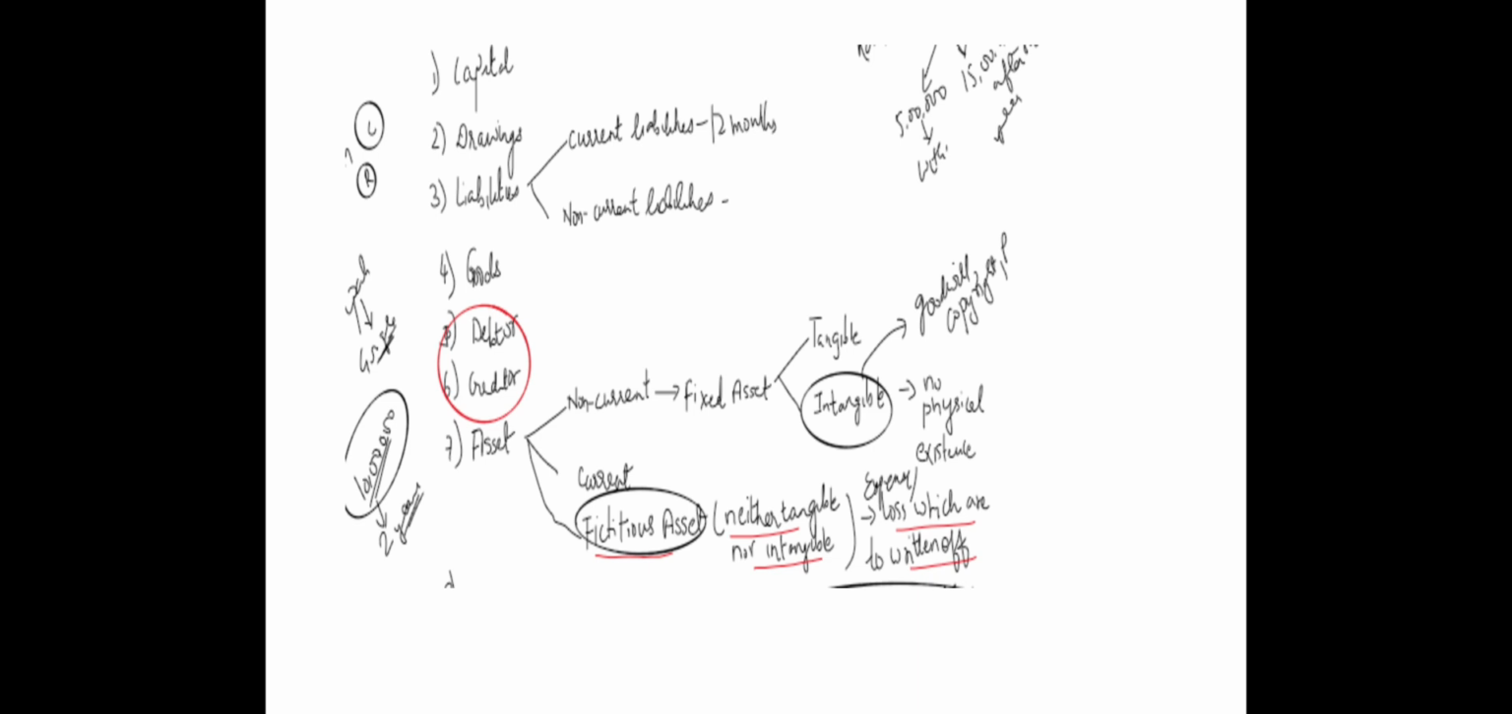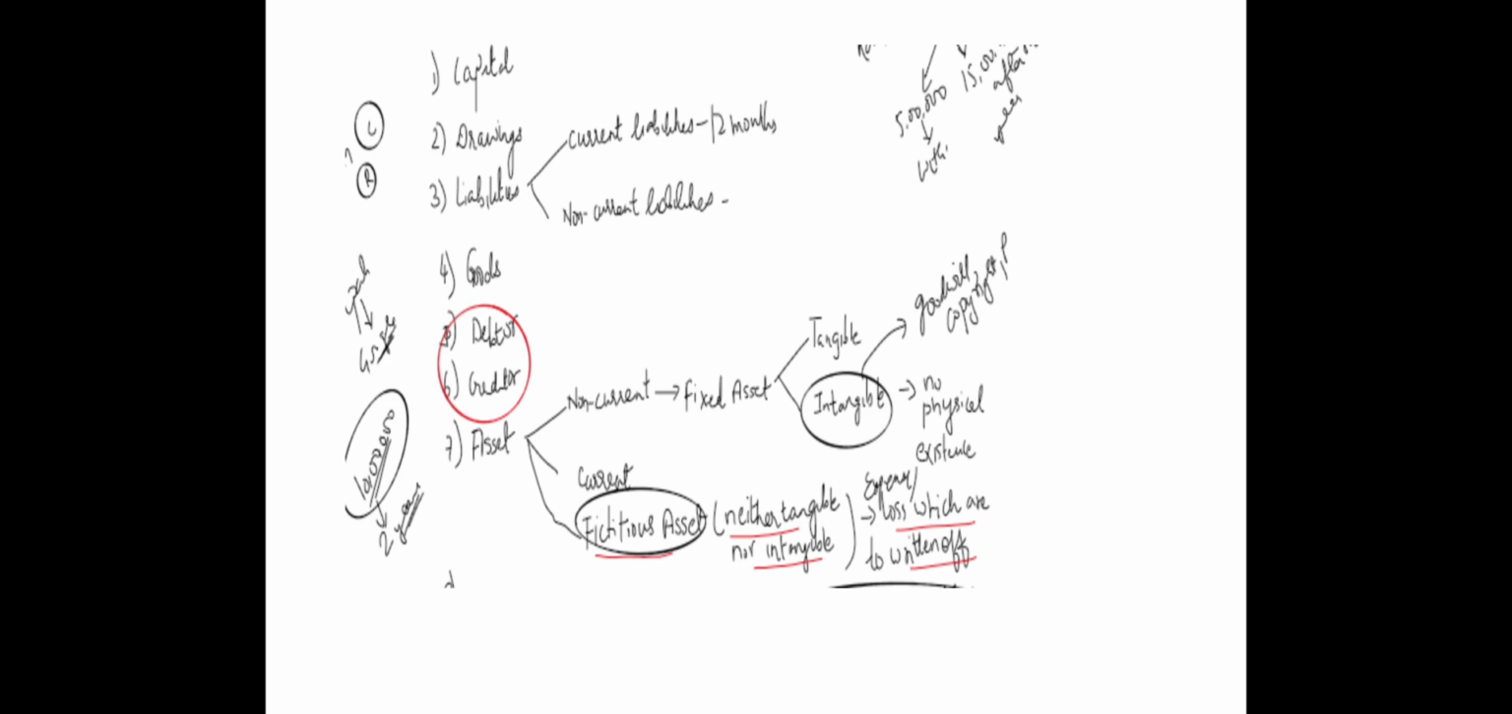Second is drawings. Drawings is the amount which has been withdrawn by the owner from the business, that we call drawings. Suppose, let's say, Rahul has started with a capital of 10 lakh rupees and withdrawn 1 lakh rupees from the business for his domestic use. So that 1 lakh would be called drawings. Drawings again can be in terms of cash or it can be in terms of any asset.